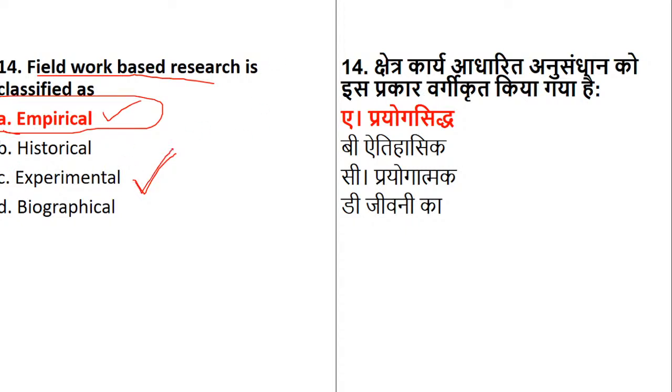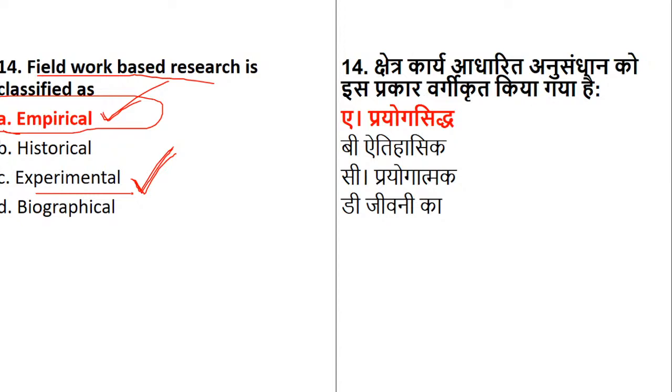So in that sense it can be empirical, but you can even challenge such a question. I cannot deny that experimental is a wrong answer, so I've ticked both. In the UGC NTA examination, if you come across such a question, you can challenge it, because primary research is based on participant observation, data collection or survey research, which can be a part of an experiment. So both can be right: empirical and experimental.